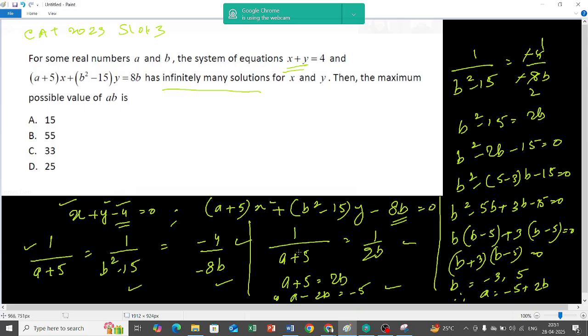So 1 by a plus 5 equals 1 by 2b. If you simplify that, you get a minus 2b equals minus 5. Now I take the second fraction and the third fraction. On further solving it, we get a quadratic equation.